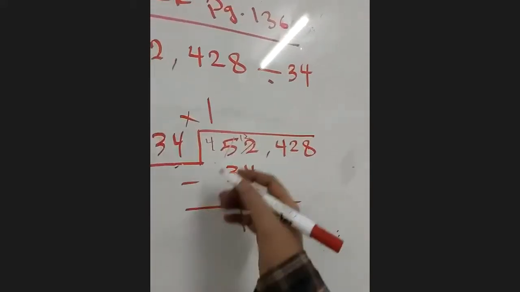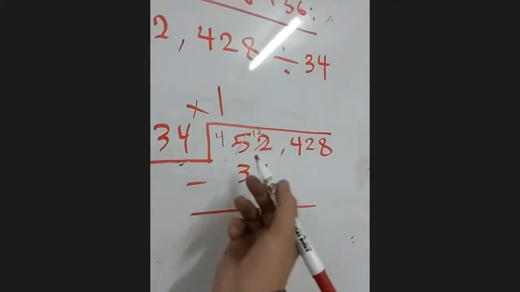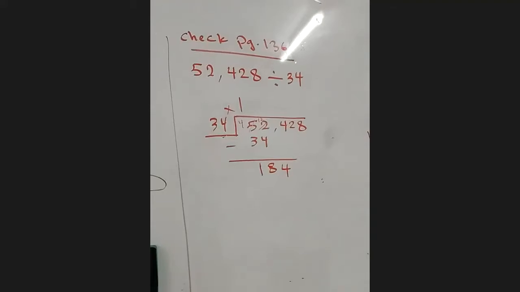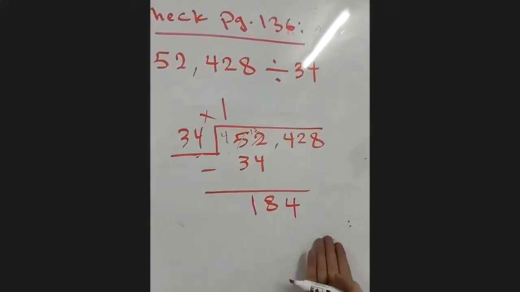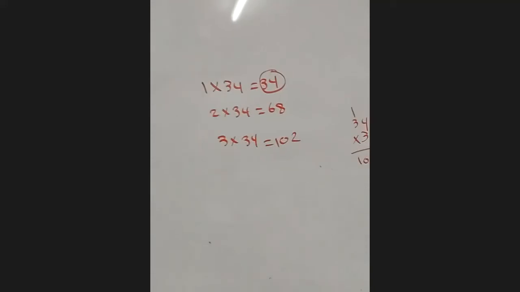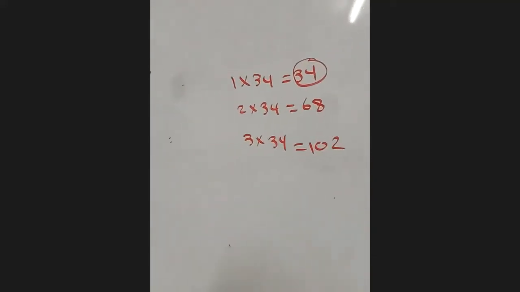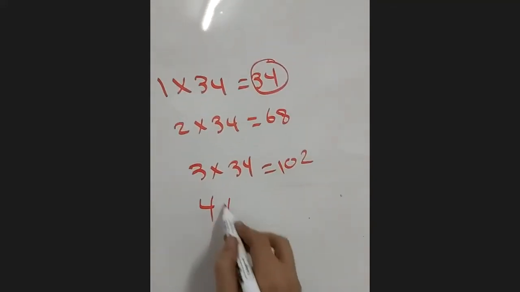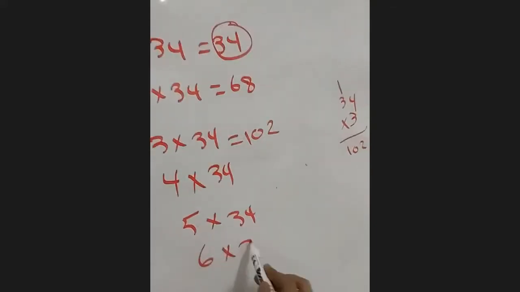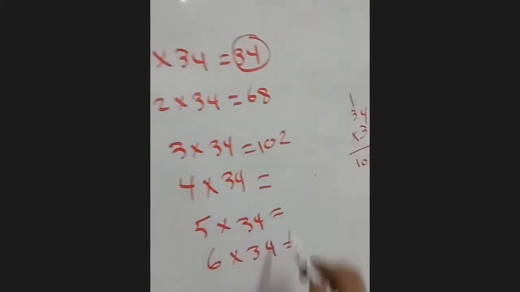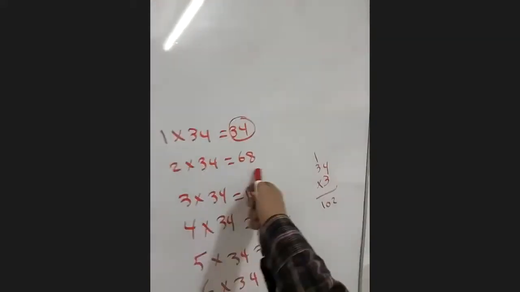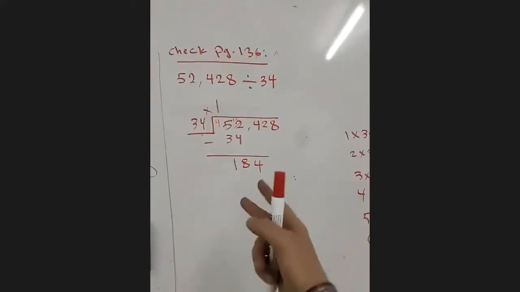Now, the next step. We did use 5 and 2. Let's use the 4 now. What's the new number we have here? 184. Now, I got up to 102. Let's guess the number. No need to try 4 by 34, 5 by 34, 6 by 34, this will take time. You need to guess. If 2 gives 68 and 3 gives 102, I want 184.